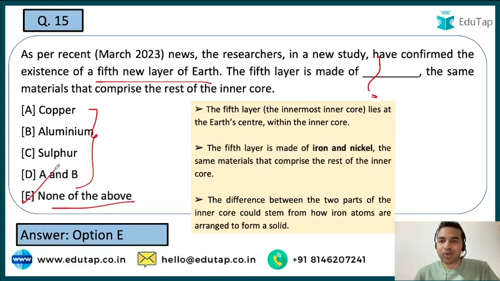As the right answer to this question is option E, that is none of the above, because when I talk about the elements with which the 5th layer is made up of, it is iron and nickel. That is the right answer to this question.